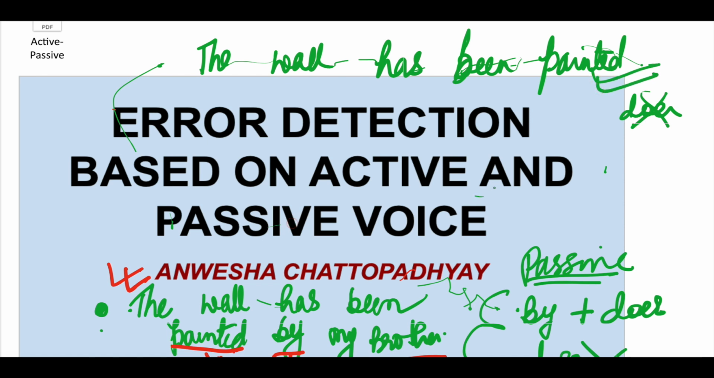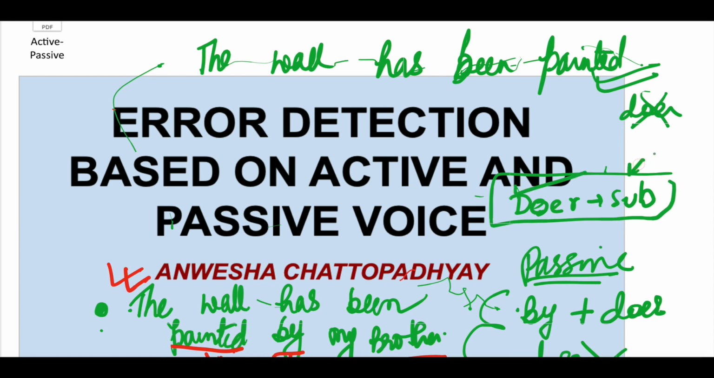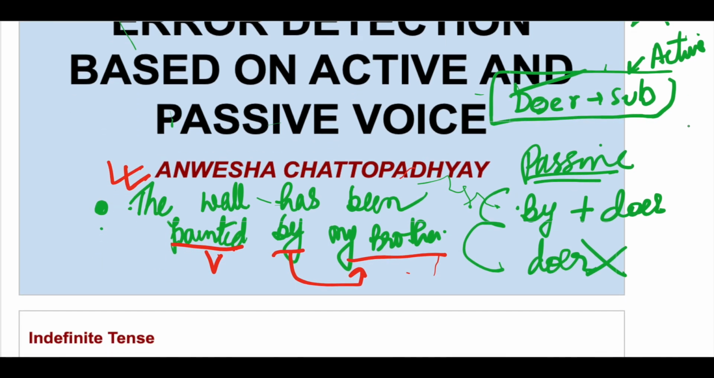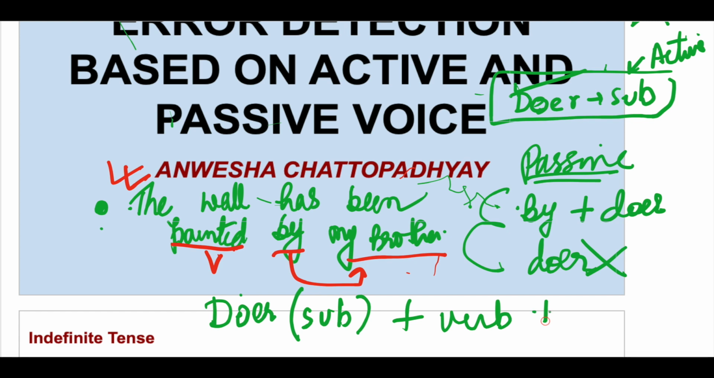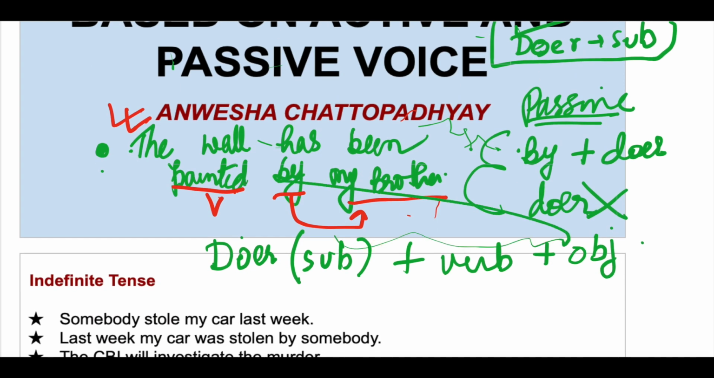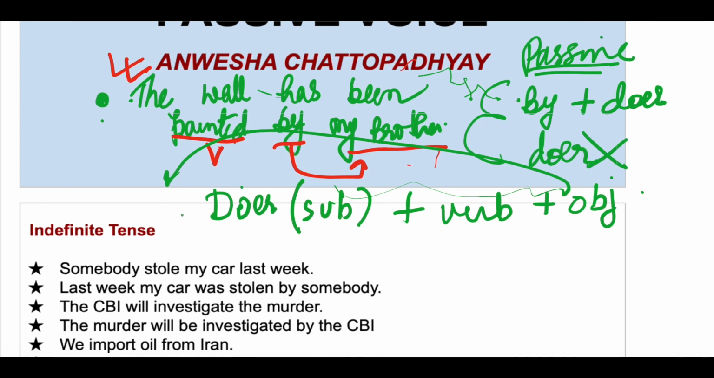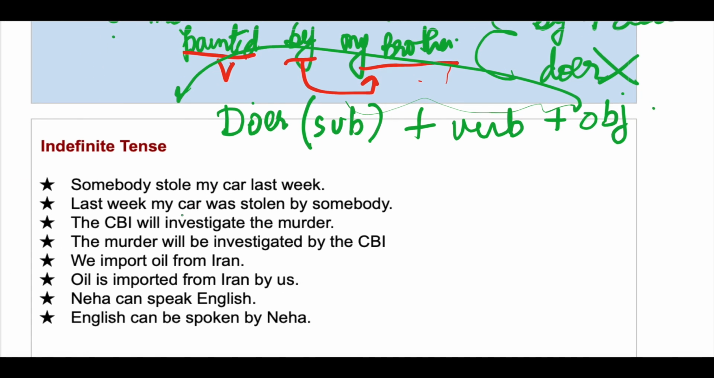When the doer acts as the subject of the sentence, or it is in the very beginning of the sentence, it is called active voice. The structure of active voice looks like this: doer or the subject plus verb plus object. But in passive voice, the object comes in the front. Let's understand it by some examples.